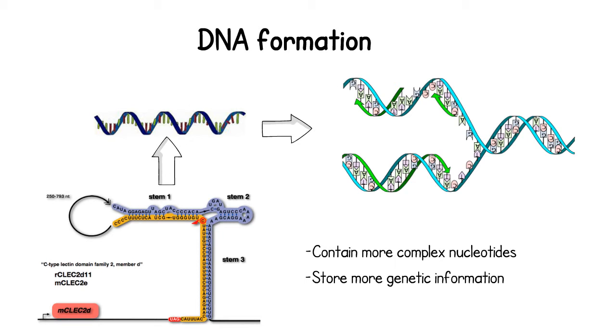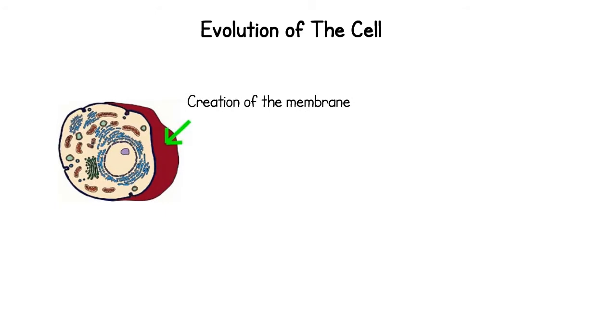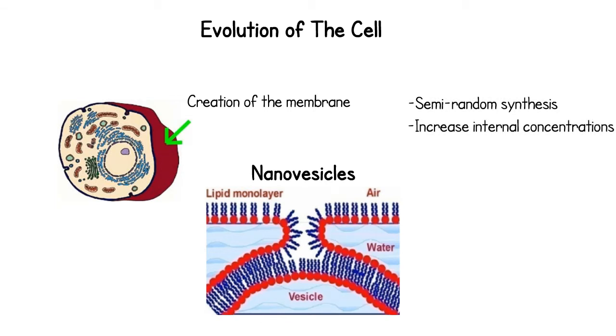The cell formed in stages beginning with the creation of the cell membrane. This occurred when peptides containing 4 to 10 hydrophobic residues self-assembled to form nanovesicles. The formation of these nanovesicles was a semi-random synthesis which increased internal concentrations of hydrophilic peptides and nucleic acids. Nearby lipids that formed through early chemical processes were attracted to the hydrophobic regions of the membrane's peptides, which led to the formation of a hybrid cell membrane.